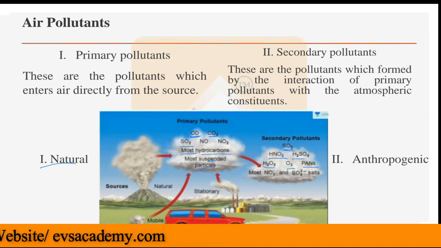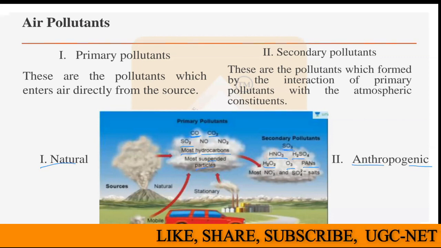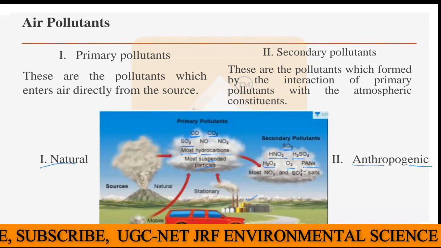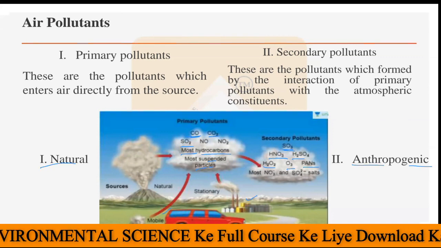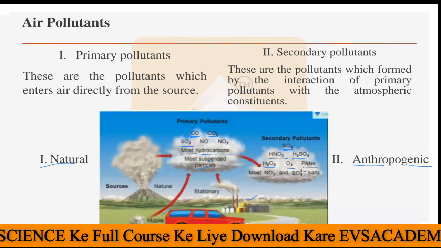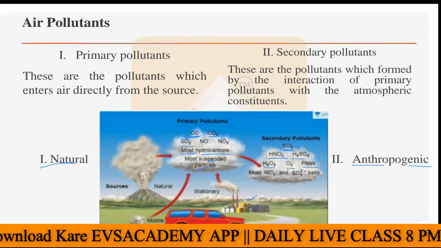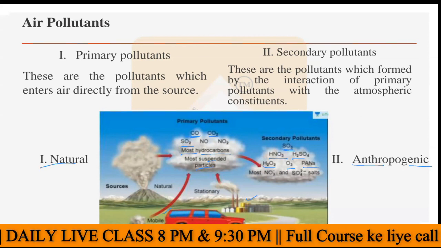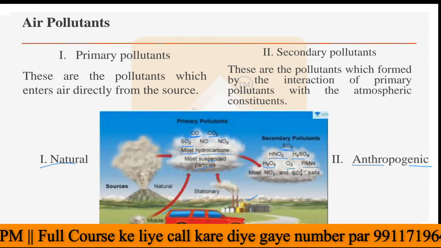Then we have anthropogenic pollution. Anthropogenic pollution is the type of pollution which is caused by human activities, for example, the burning of fossil fuels, then factories or industries which are polluting the air, and all the automobiles and vehicles causing pollution in the atmosphere. Those are all anthropogenic sources of air pollution. So according to nature and human activity, it is divided into natural pollution and anthropogenic pollution. This is the categorization of air pollution. I hope it is clear to you.